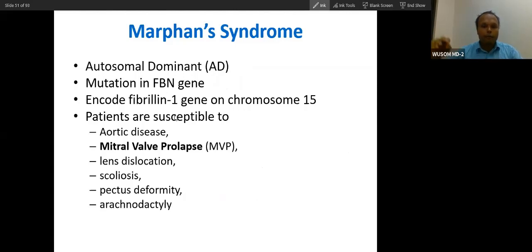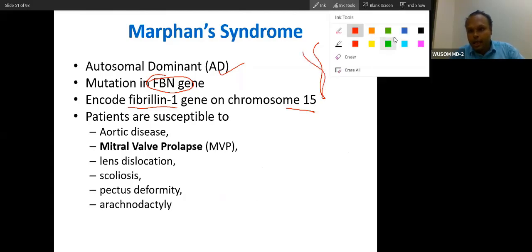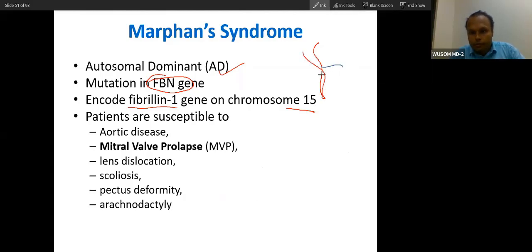So let's talk about Marfan syndrome. A very important thing about Marfan syndrome is that it is autosomal dominant, and it happens because of fibrillin 1 gene deficiency, or a mutation in the fibrillin 1 gene, which is present on chromosome number 15. As I have told you, elastin is attached to the fibrillin gene.